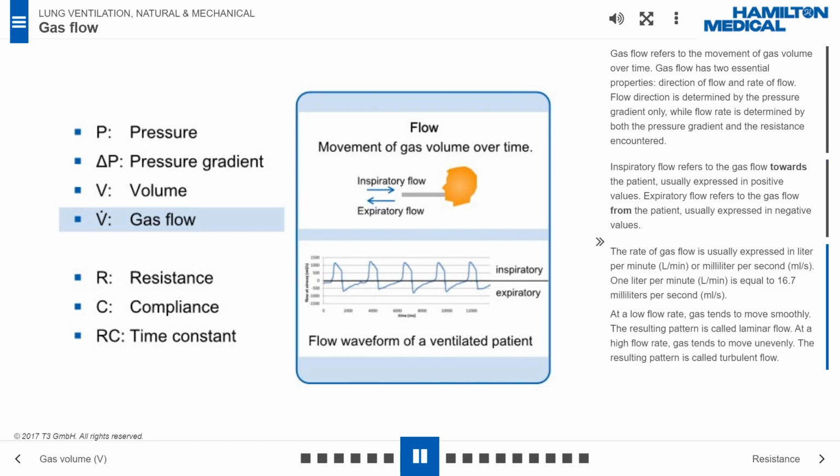The rate of gas flow is usually expressed in liter per minute or milliliter per second. 1 liter per minute is equal to 16.7 milliliters per second. At a low flow rate, gas tends to move smoothly. The resulting pattern is called laminar flow. At a high flow rate, gas tends to move unevenly. The resulting pattern is called turbulent flow.